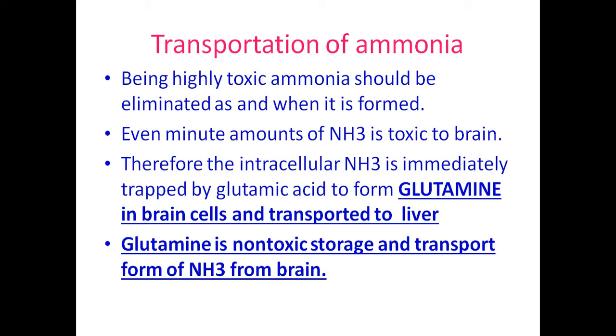So glutamine is an amide form of the acidic amino acid. This is the non-toxic form of ammonia. So this is non-toxic to the body, so it can be stored and transported from the brain to the liver. Glutamine is a non-toxic compound, so it traps the ammonia and serves as a storage of ammonia, and then transportation of ammonia also takes place in the body in the form of glutamine.